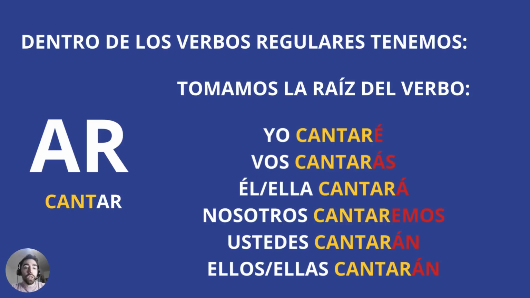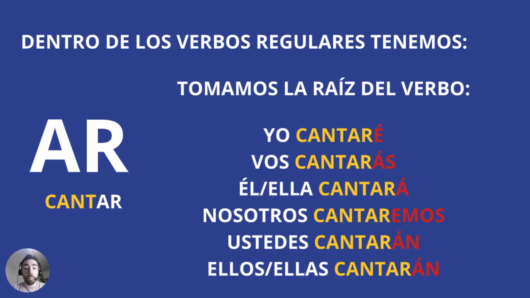If we continue with another example like cantar, to sing, we keep the verb in infinitive and add the same endings. Yo cantaré, vos cantarás, él, ella, usted cantará, nosotros cantaremos, ustedes cantarán, ellos, ellas cantarán.